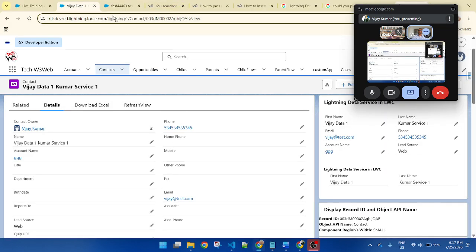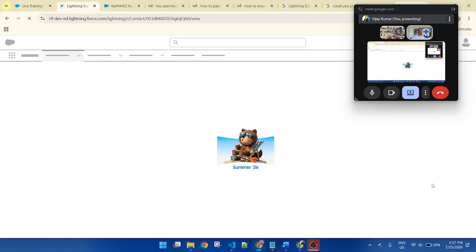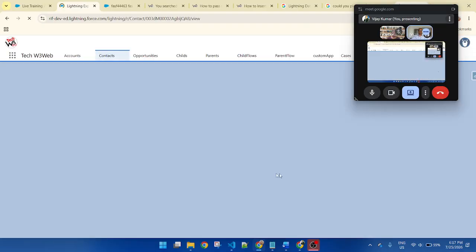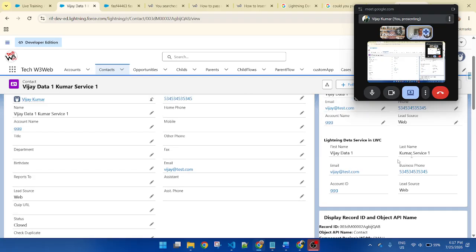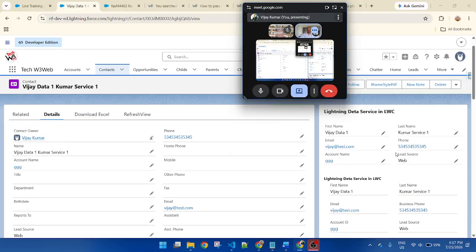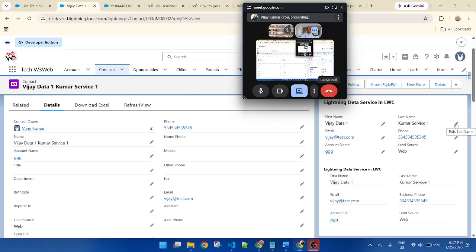Okay. Now refresh, it will visualize all of the fields. You can see first name, last name, email, phone, account ID, and picklist value, all of the fields display. But if you apply the view mode, we can't edit the record. But if you use this one, here we can edit the record.